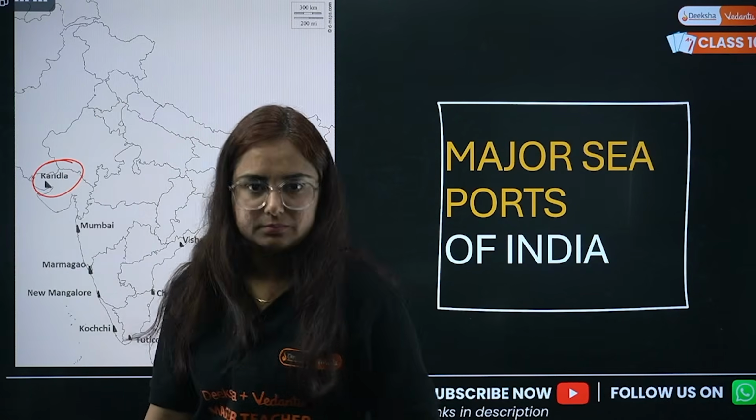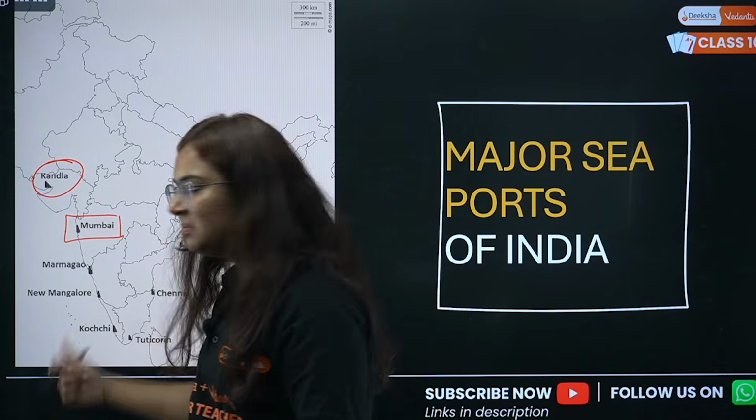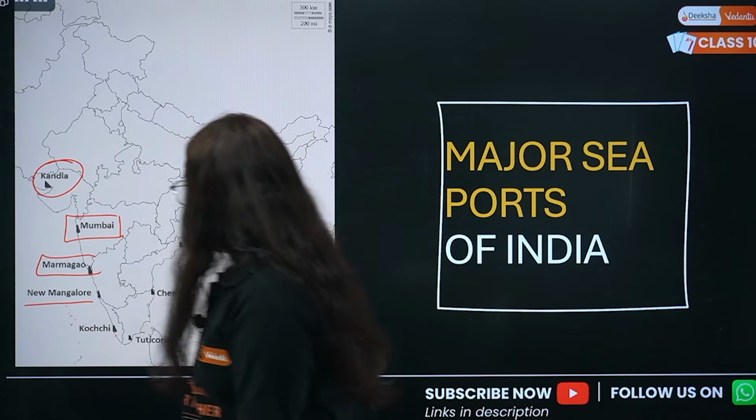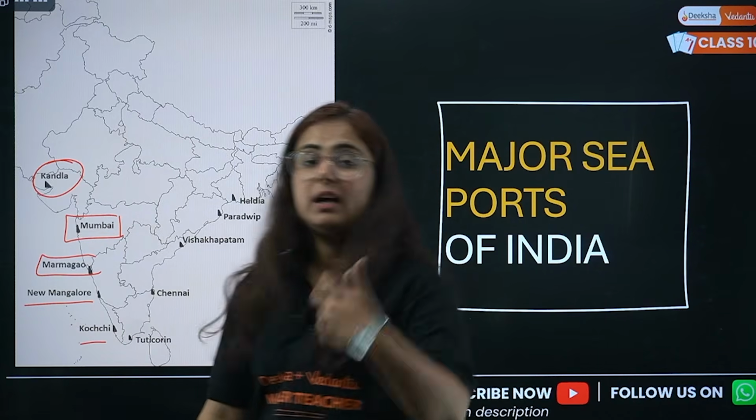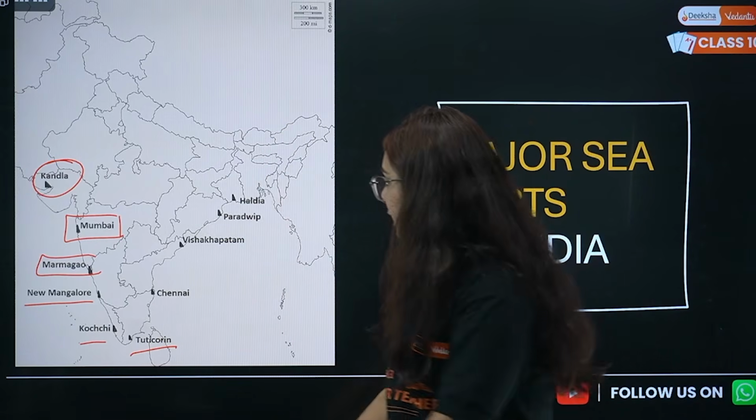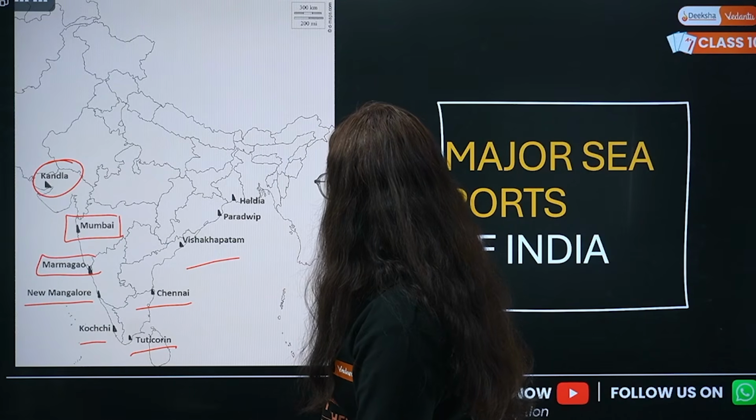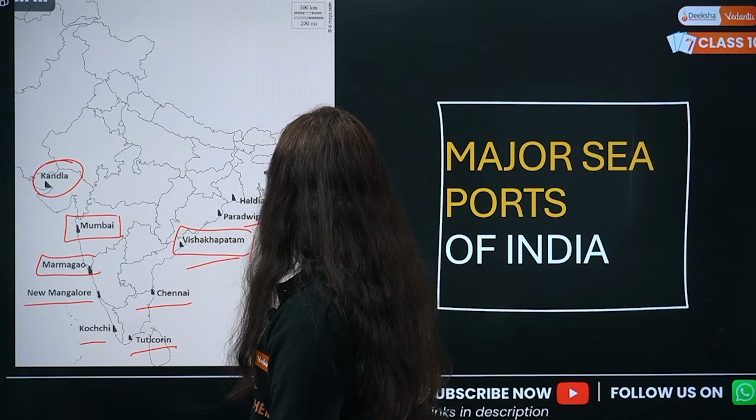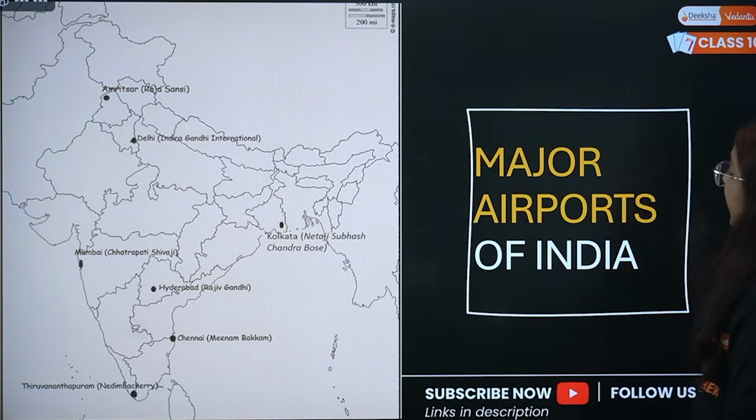Kandla, Gujarat. Okay, Kandla, Gujarat. Mumbai seaport, for obviously Maharashtra. Marmagaon, Goa. Okay, New Mangalore. So, Mangalore, Karnataka. Very good. Kochi, where? Kerala. Tuticorin, T for Tuticorin, T for Tamil Nadu. Chennai, Tamil Nadu. Visakhapatnam, mark very nicely. Fine. Okay. Then we have Paradweep, Odisha, Haldia, West Bengal. Done? Very good. Now comes the major airports of India.